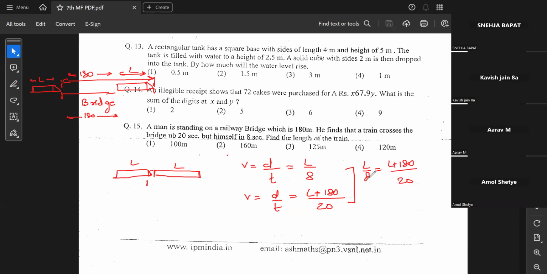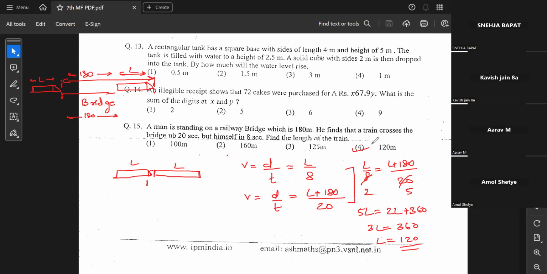So when I do certain cancellations, I'll get 4 2s are 8 and 4 5s are 20. When I do cross multiplication, I'll get 5L is equal to 2L plus 360, that gives me 3L is equal to 360. That basically means 2L goes to the other side, 5 minus 2, L into 3 is equal to 360, so L is equal to 120. So the length of the train is 120 meters.